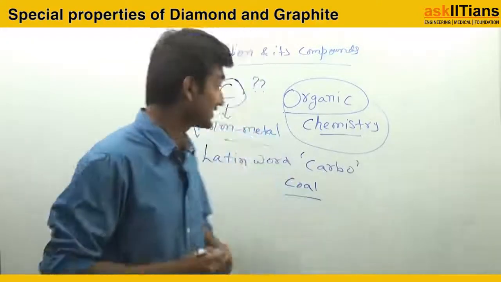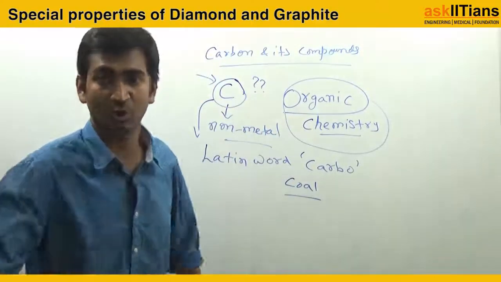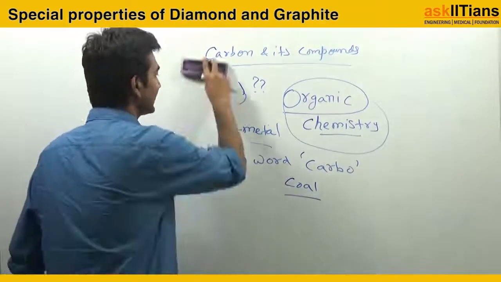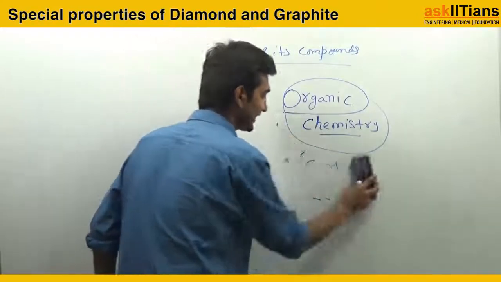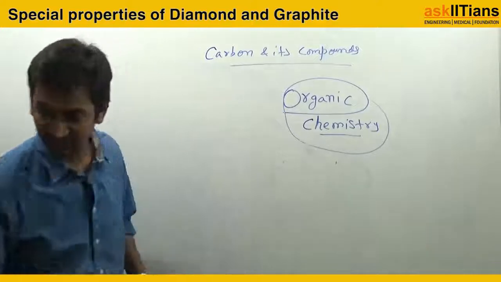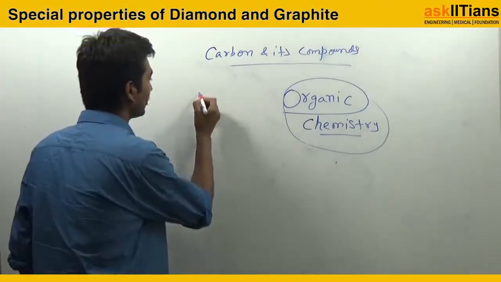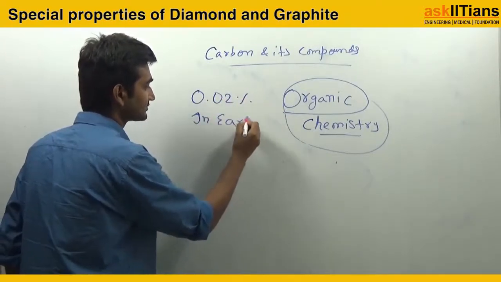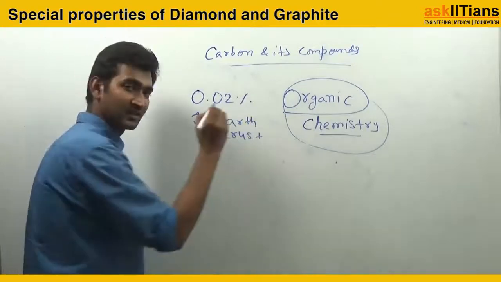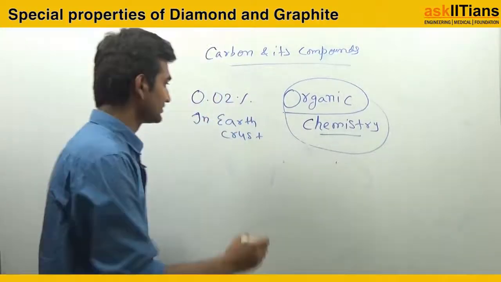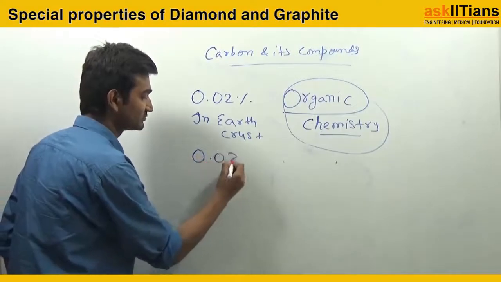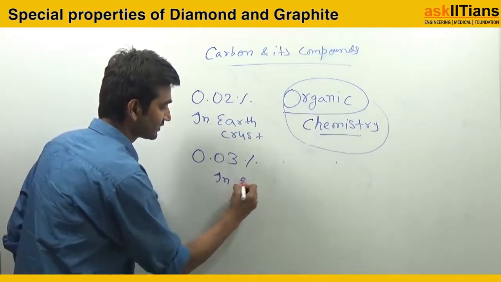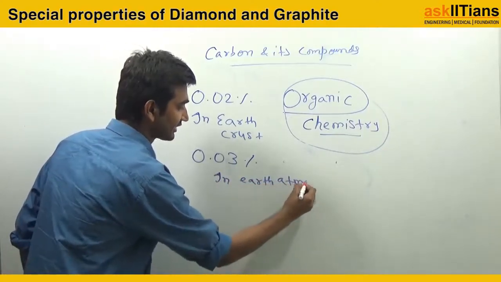You will be totally surprised to know that in the earth crust, the percentage of the non-metal carbon is only 0.02 percent, and in the earth atmosphere it is only 0.03 percent.